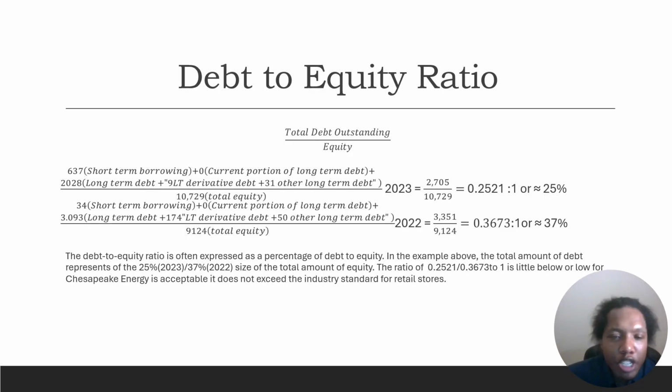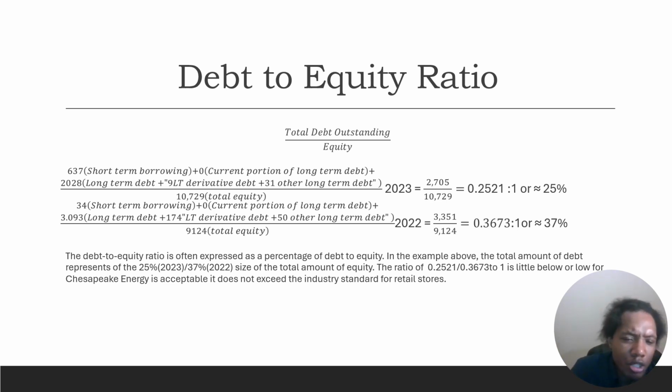Debt to equity ratio. Total outstanding debt divided by equity equals short-term borrowing plus current portion of long-term debt plus long-term debt plus long-term derivative debt plus other long-term debt divided by total equity. In 2023 it was 0.2521 to 1, or 25%. In 2022 it was 0.3673 to 1, or 37%.